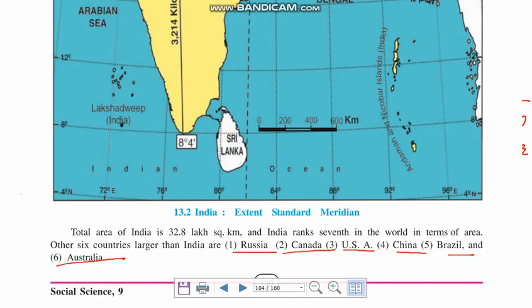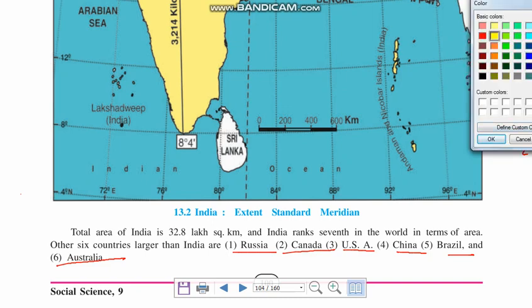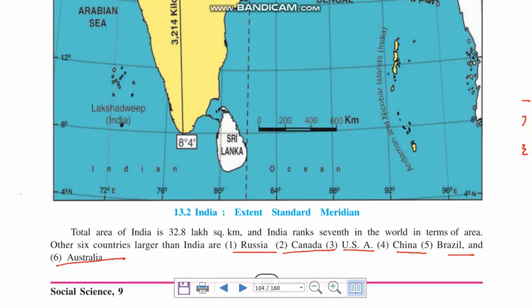Now I have discovered a way to easily remember this. You need to remember the words CUB CAR.